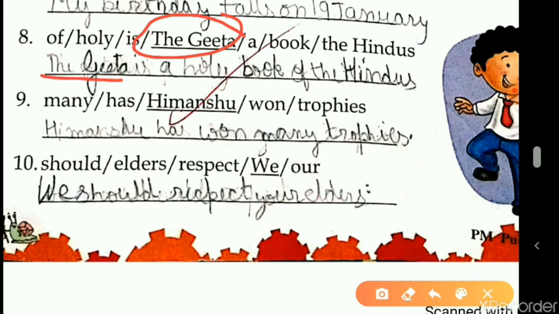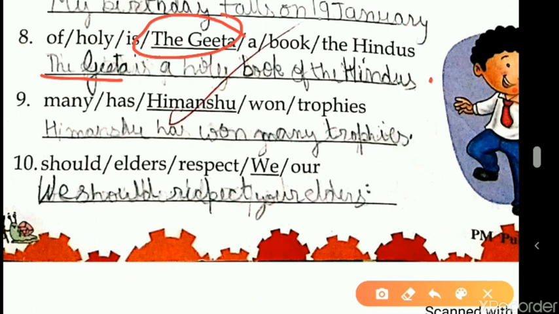The Gita is a holy book of the Hindus, and at the end you need to put a full stop. And please count the words.